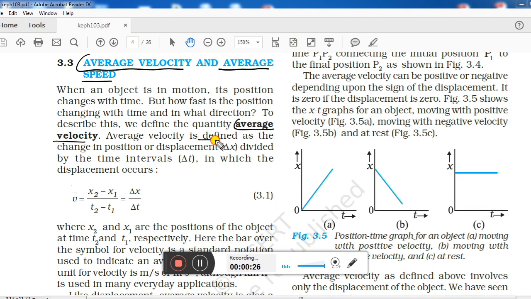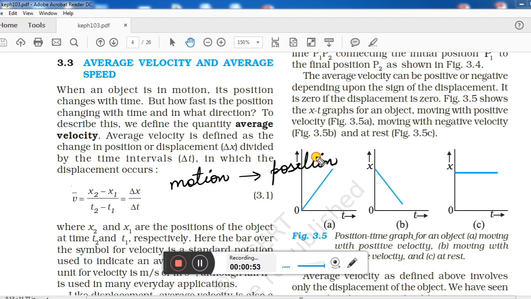So what is its definition? Average velocity is change in position or displacement divided by the time interval. Or in easy words you can say, if a body is in motion, then it will change its position. There will be a change in its position, and if the position is changed then it will take some time interval.